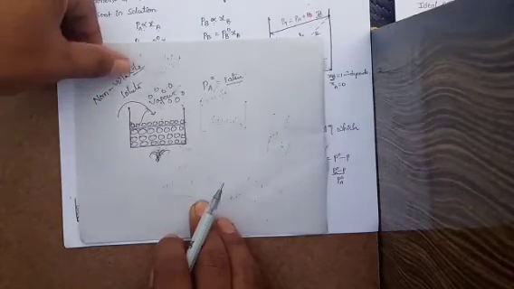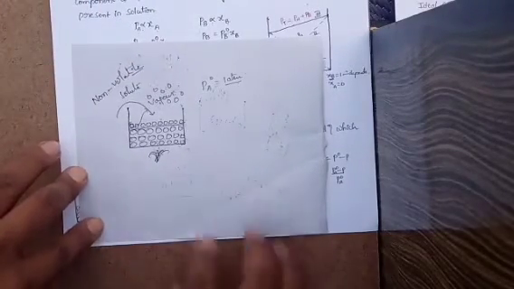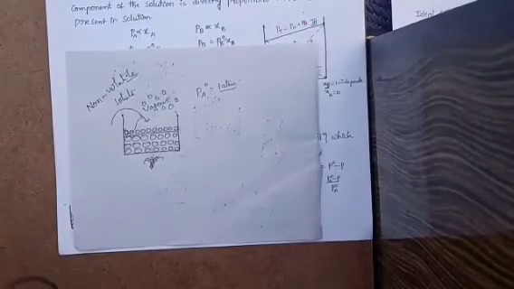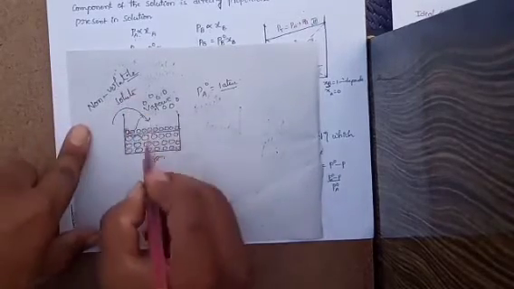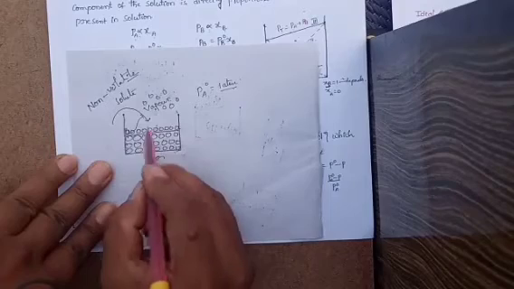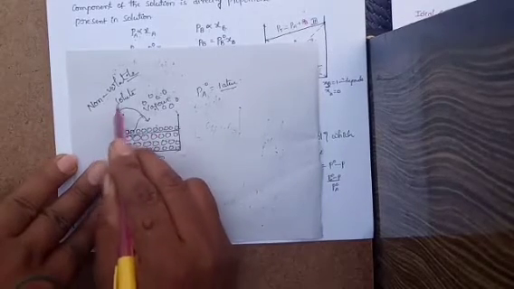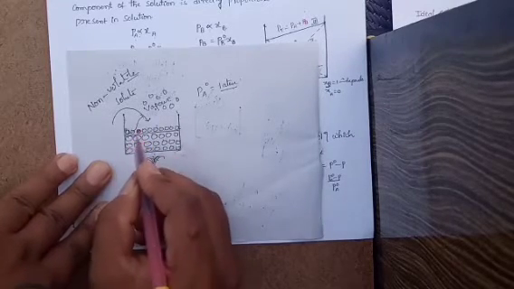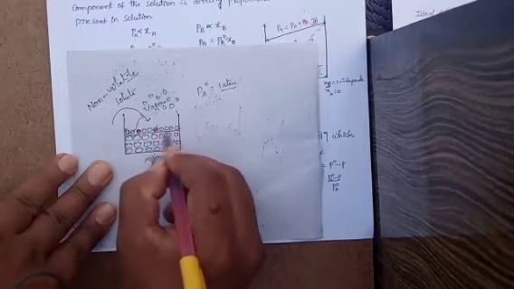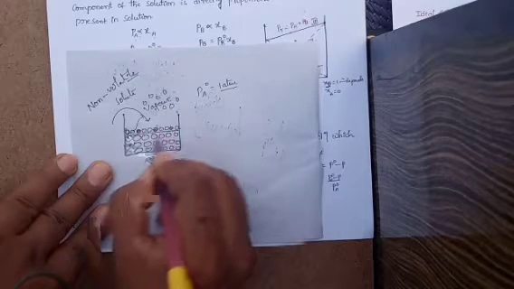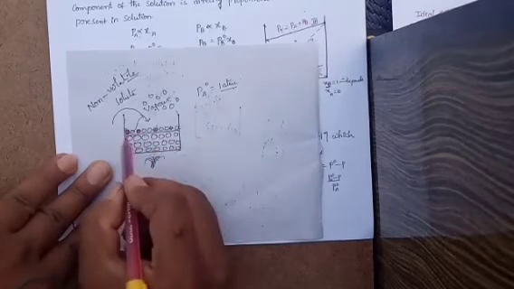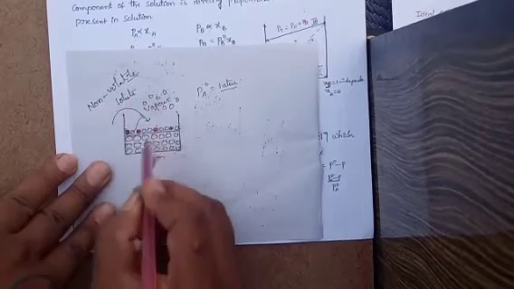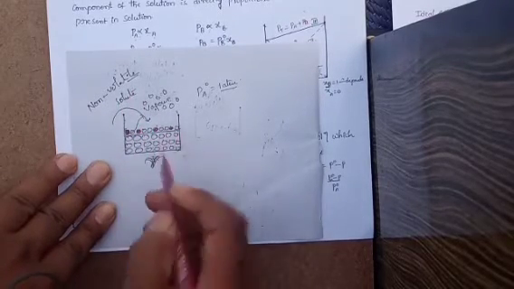After adding the non-volatile solute to the liquid, some of the solvent molecules are replaced by solute molecules. For example, this one is replaced by the solute, and this one also, and this one also is replaced by solute molecules. The red circles are the non-volatile solutes, and these normal circles are the solvent molecules.